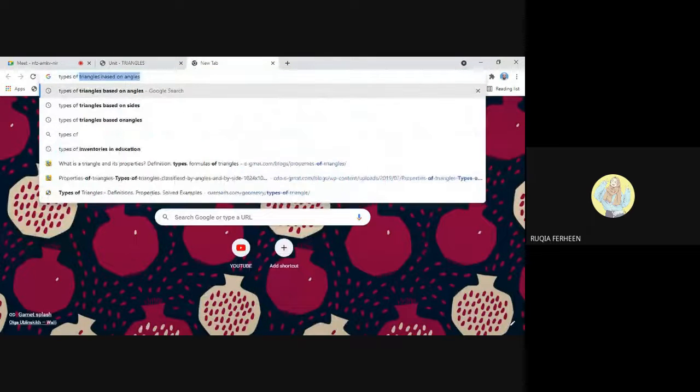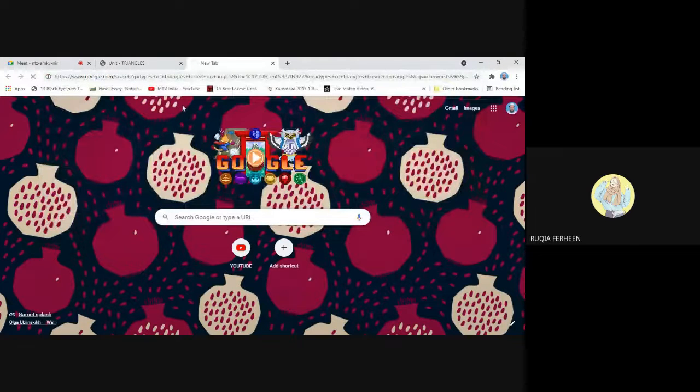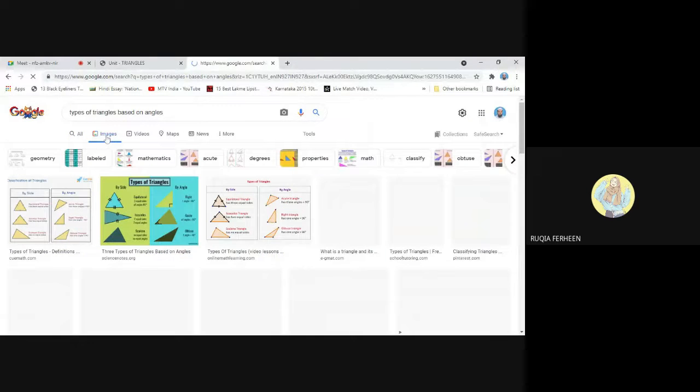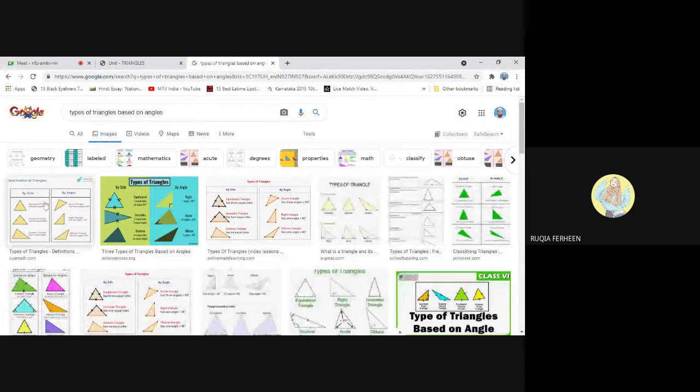Types of triangles. Go to the images option. Here I like this image, this first image. Click on that image,